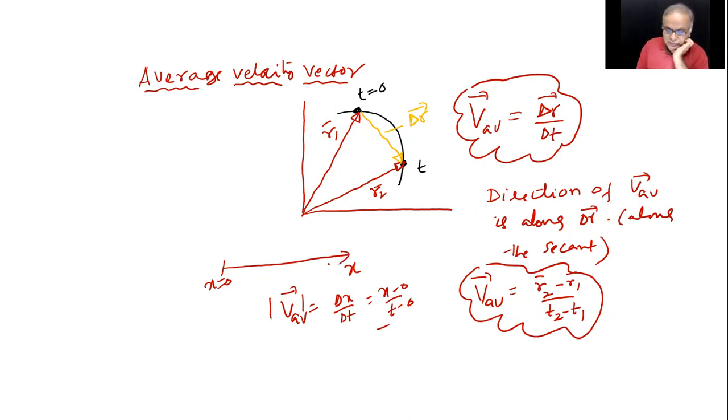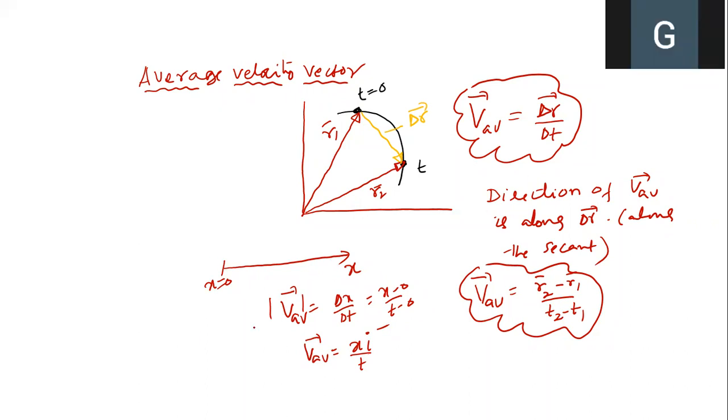But if you want to write it in the unit vector form, you want to write V average equals what? x i cap, x minus 0, by t, you can write. Do you follow? It is only one dimension.